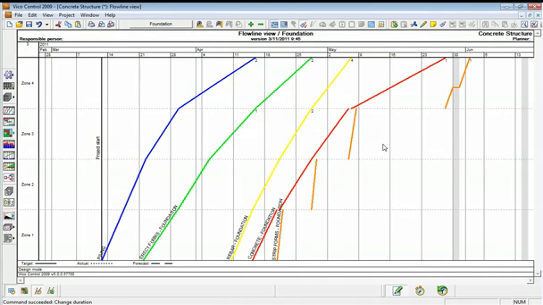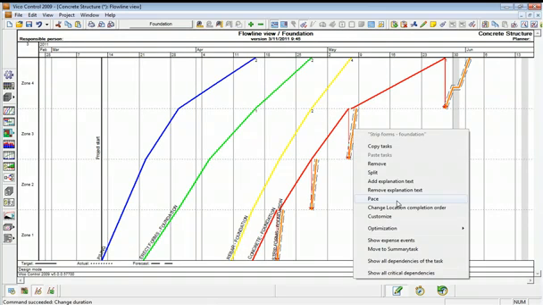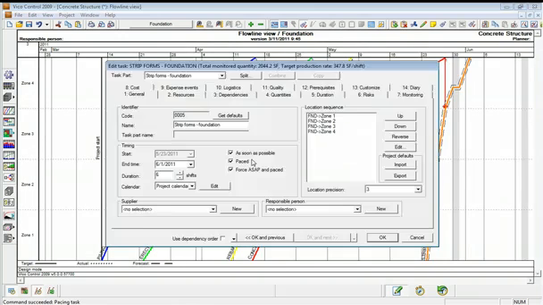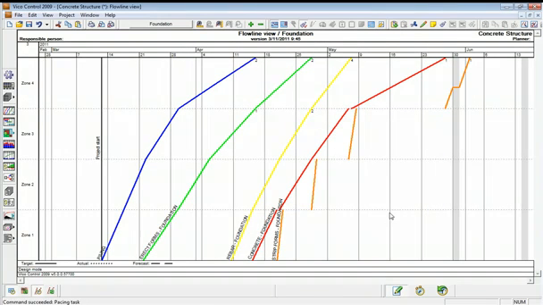We can do a lot more to this. I don't want to spend lots of time on optimization, but essentially to provide you the view that this is giving us and the opportunity to optimize. Some of these trades are discontinuous because they are, for example, stripping the formwork. We could, if we wanted to, use the algorithms within the software to make sure that this task works continuously, but it's a low resource and something that we probably want to strip a lot sooner. So it's up to us, but maybe we should leave it how it was. So this is optimizing the schedule.